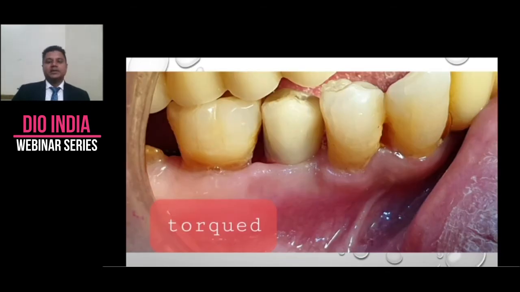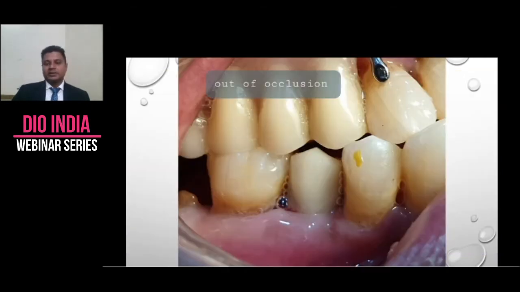And it is kept out of occlusion. The crown is kept out of occlusion. Although her upper prosthesis is a removable prosthesis, because she will not be available here for the next, say, about 1.5 years, I just kept it out of occlusion.